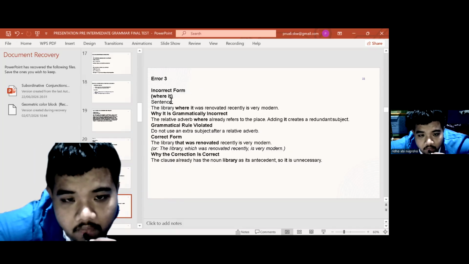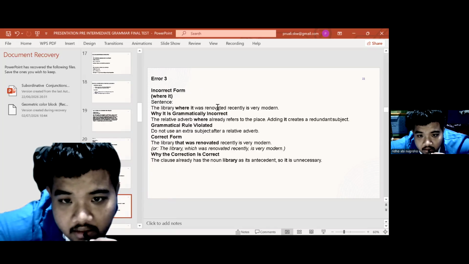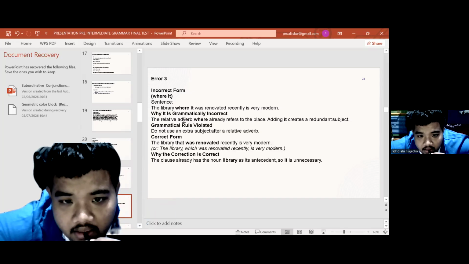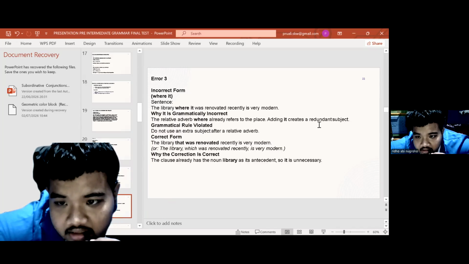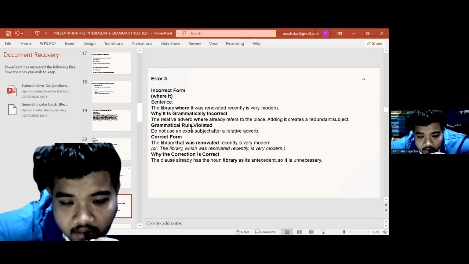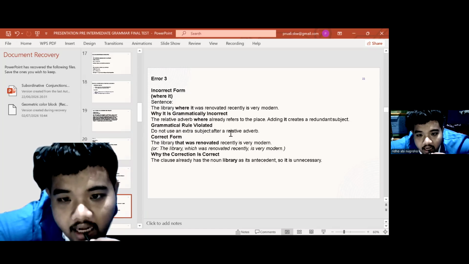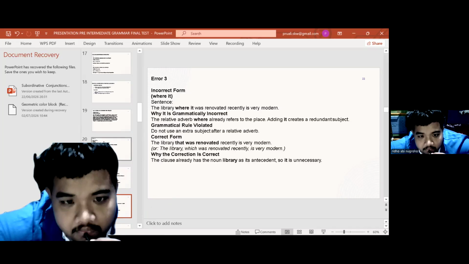Error 3. Incorrect form. Incorrect word: where it. Sentence: The library where it was renovated recently is very modern. Grammatically incorrect. Why? The relative adverb where already refers to the place. Adding it creates a redundant subject. Grammatical rule violated: do not use an extra subject after a relative adverb.